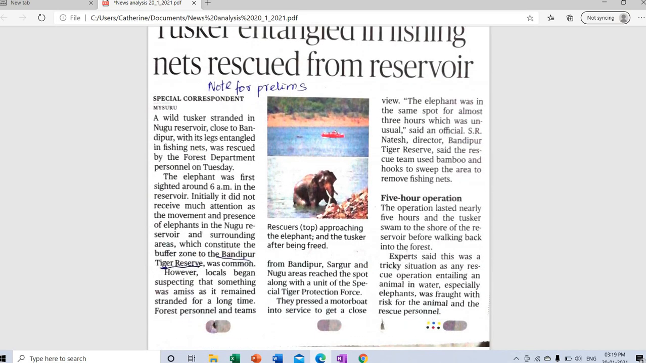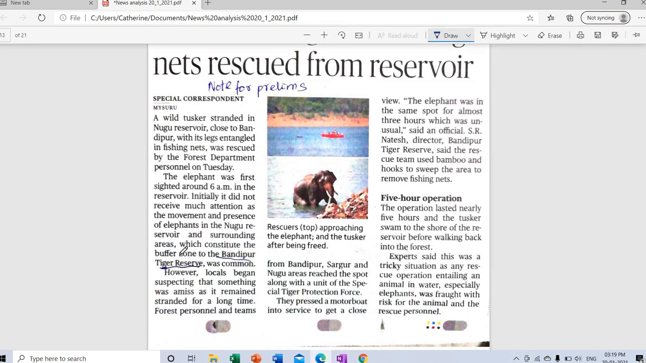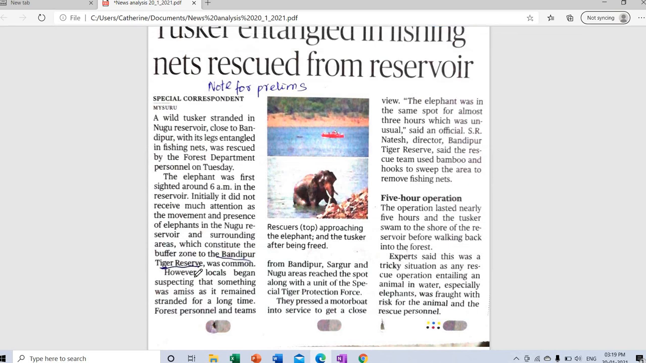Tusker entangled in fishing nets rescued from reservoir. This article gave me an important part, Bandipur Tiger Reserve. As you all know, UPSC has a very favorite part in national parks and tiger reserves. Whenever such national parks or tiger reserves are presented in the newspaper, you have to take note of it. Once you read this article on Bandipur Tiger Reserve, go to your atlas, whether it is the Oxford Atlas or an online format, and identify where Bandipur Tiger Reserve is, its general location, and the areas surrounding it.